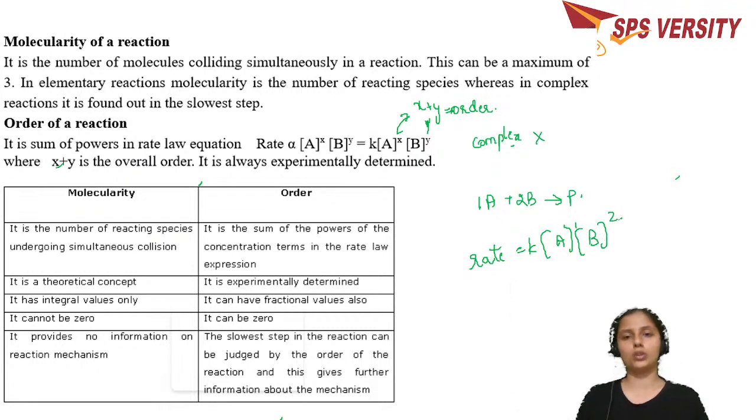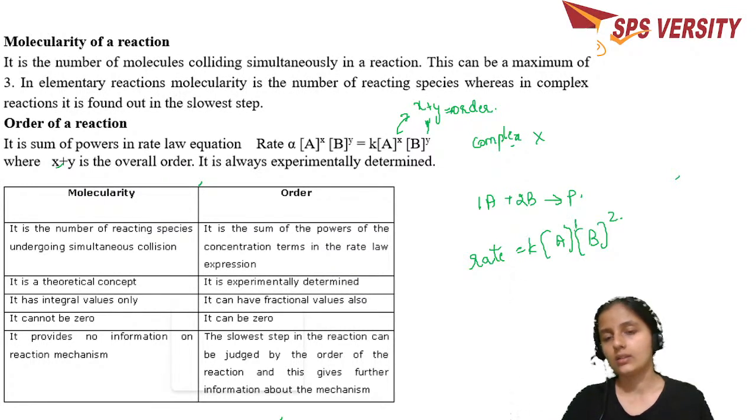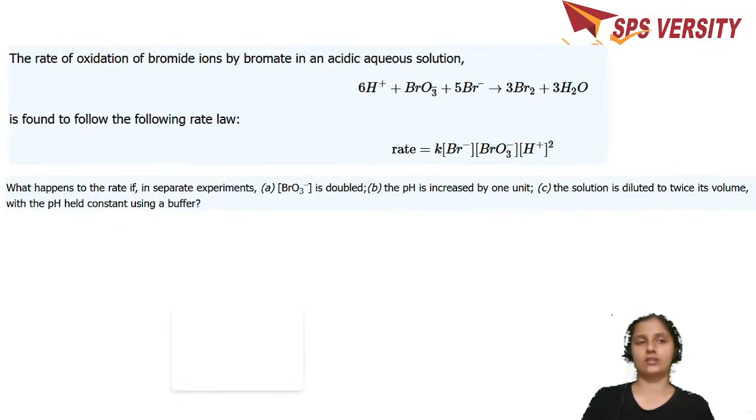This is how you put the order. This is the experimentally determined one, not the theoretical one, where this 1 and 2 are the practically determined ones. The order is the sum of these two, 1 plus 2, which is equal to 3. So it is a third order reaction.